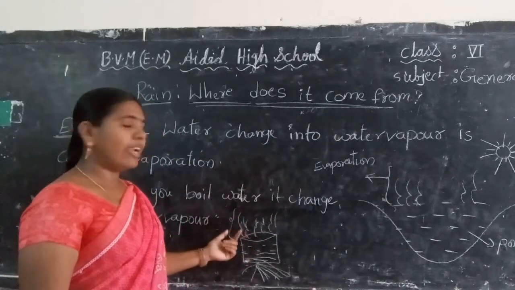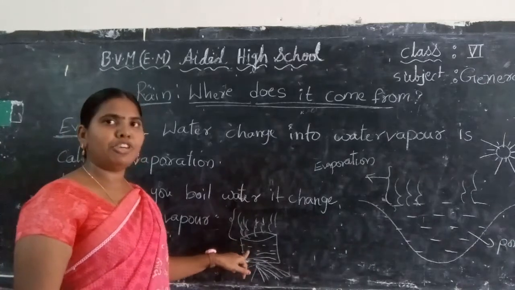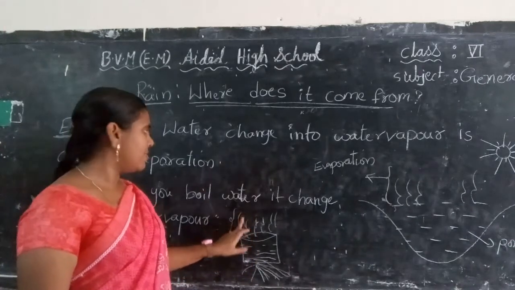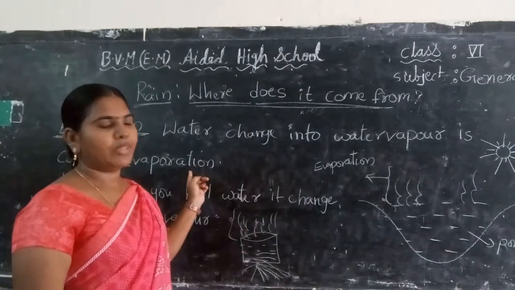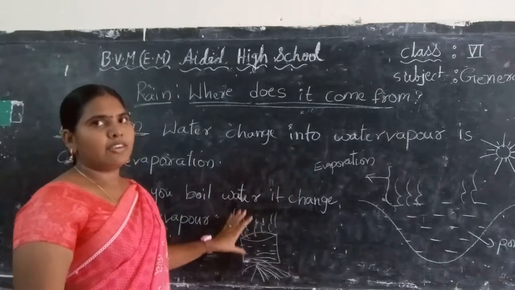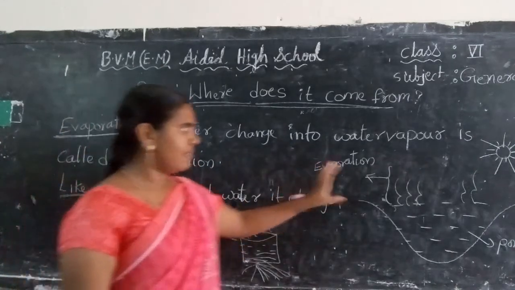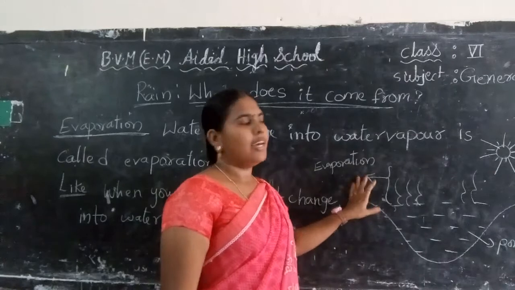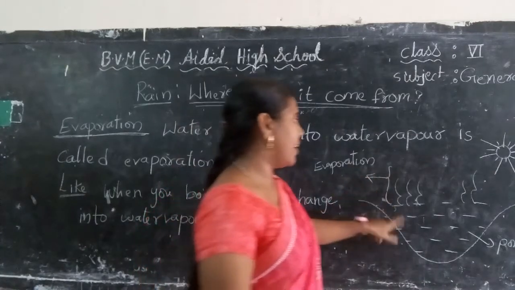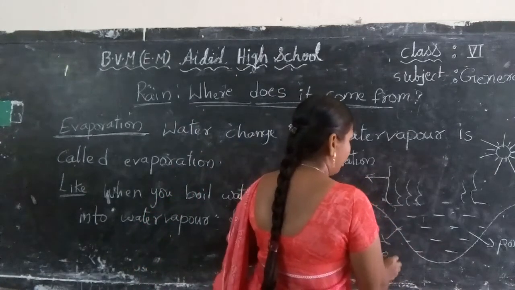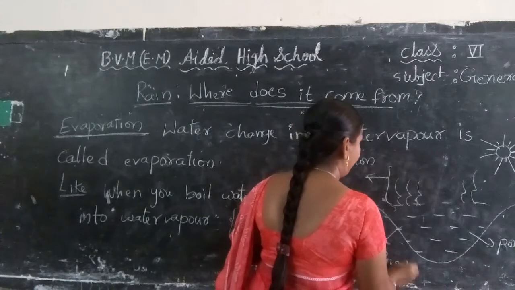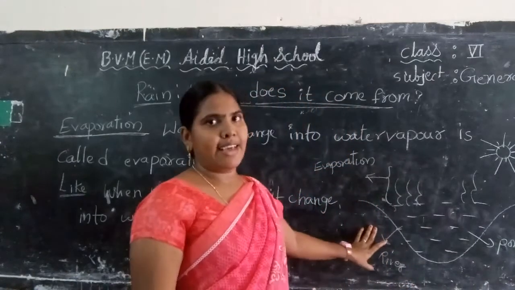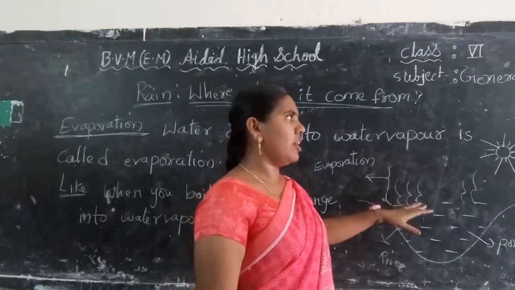So what is happening here? This water changes into water vapor. So this is called evaporation. This occurs in your kitchen, but this is in nature. In nature, water bodies like ponds, rivers, oceans and seas, etc., have much more water.